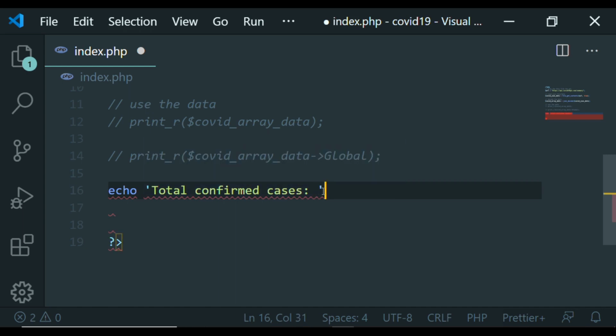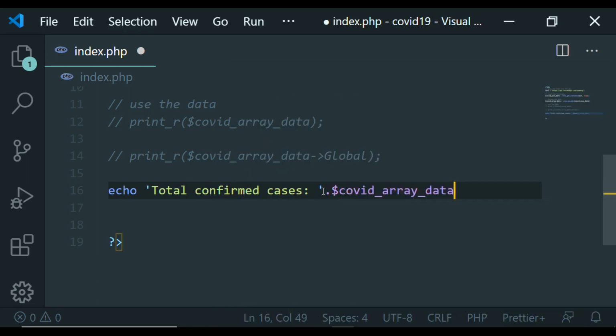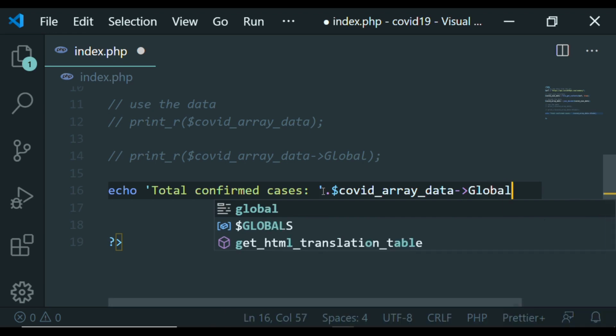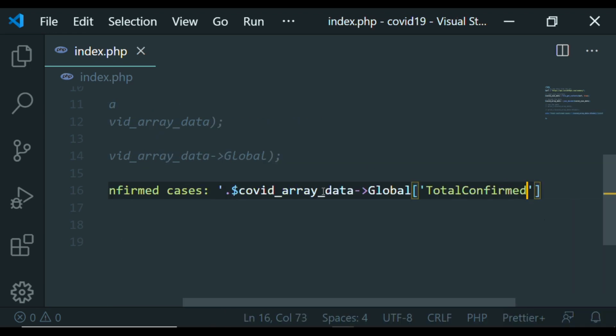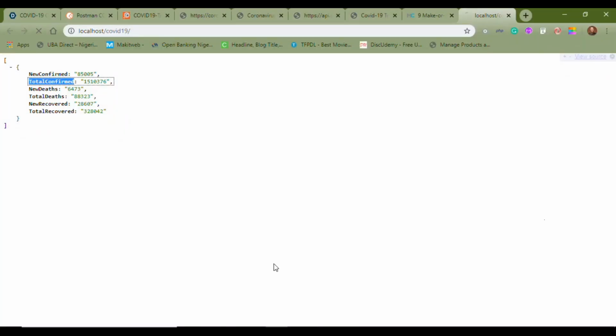So I'll use single quotes, and then I'll concatenate. Then I'll say COVID-19 array data, and then global, and then inside global I'm going to pass this as a key. This should be able to get us what we need.